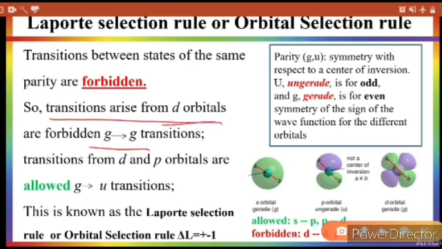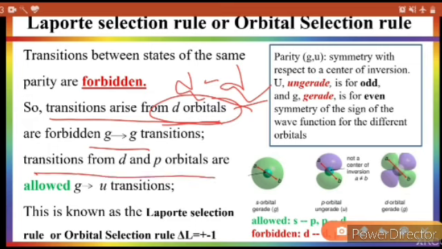For example, a d-d transition. Here d is gerade, or gerade parity, and the other d is also gerade parity. So the transition between d orbitals will be forbidden. That's why it is called the d-d transition is forbidden. And a transition from d to p orbital or p to d orbital is allowed because the p orbital is ungerade and the d orbital is gerade, so both have different parity. When the orbitals have different symmetry, the redistribution of an electron from one orbital to another is very quick and easy. So a different symmetry, different parity transition is always allowed.